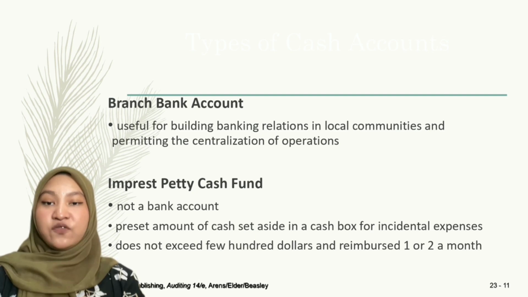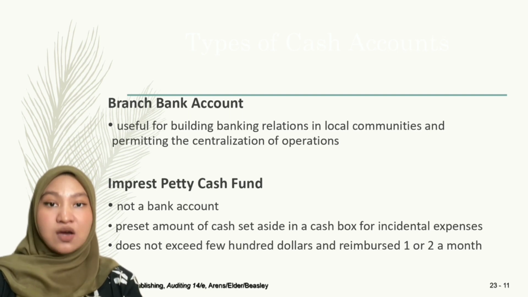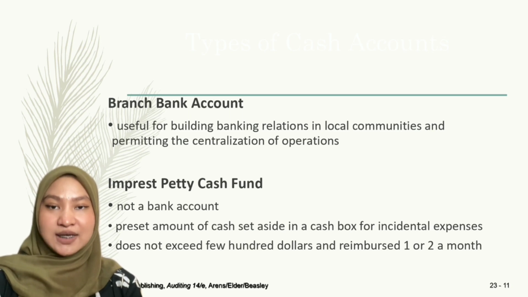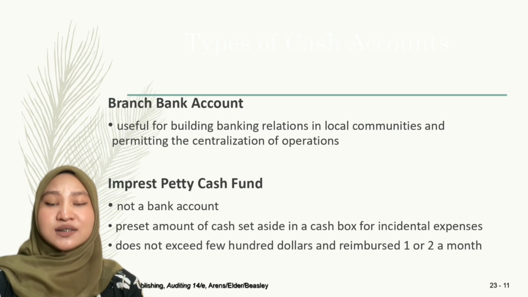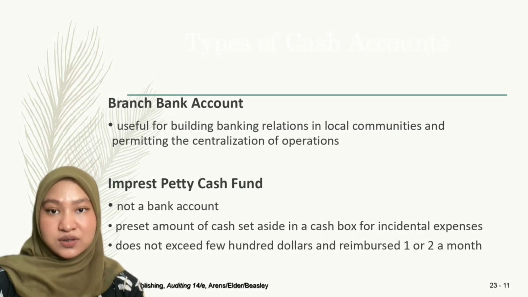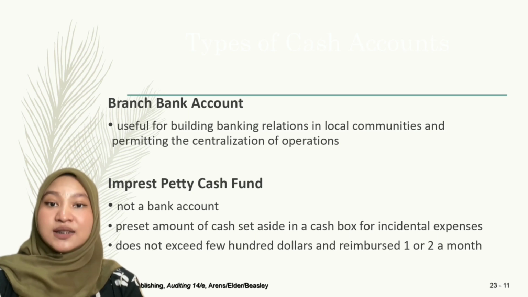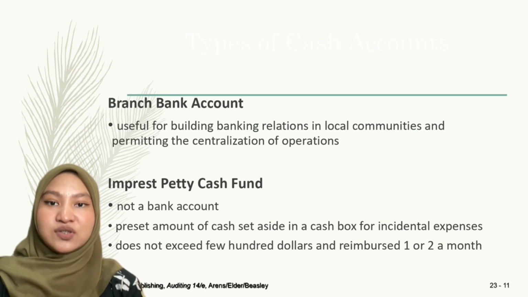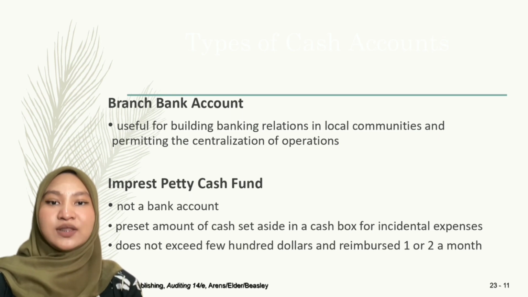The fourth one is the imprest petty cash fund. This account is not a bank account, but a petty cash account, as simple as a preset amount of cash kept in a cash box for incidental purposes. The amount in this account usually does not exceed a few hundred dollars and will be reimbursed in 1 or 2 months. This account is also usually used to pay for small purchases that are easier to pay with cash rather than with a check.